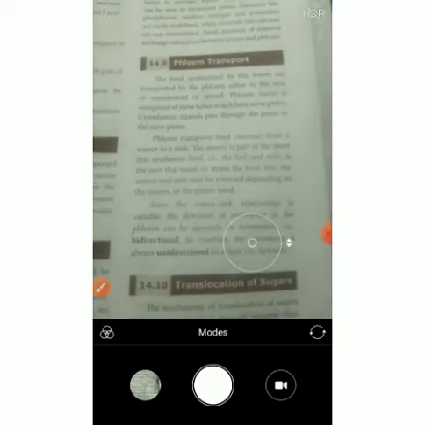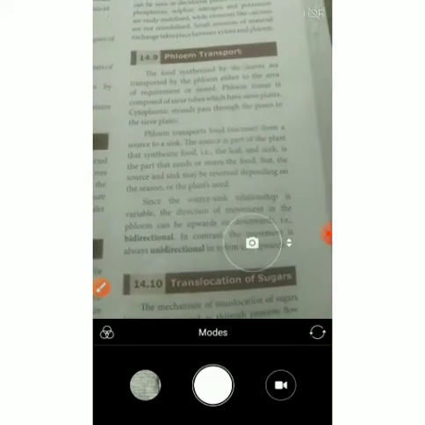The food is produced in the leaf through photosynthesis. From the leaves it enters the tip of the stem, and the food molecules also enter the tip of the root region. So the food molecules are transported in two directions with the help of the phloem.